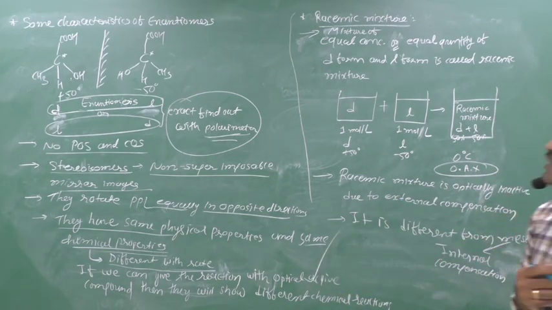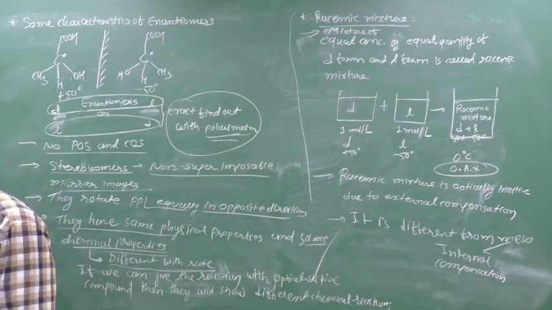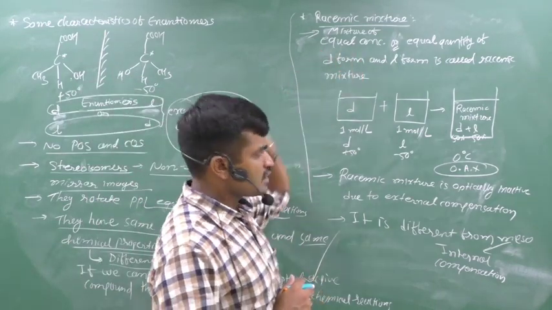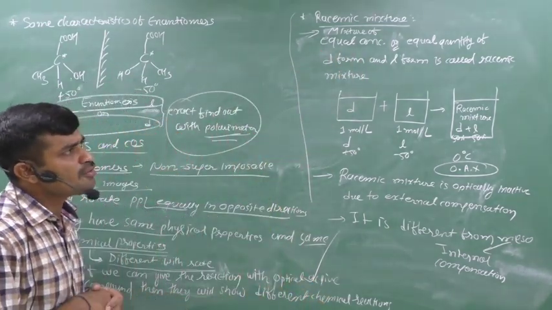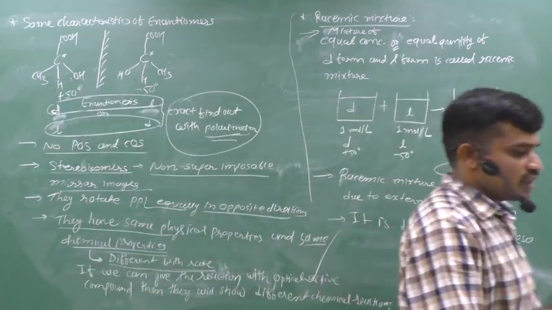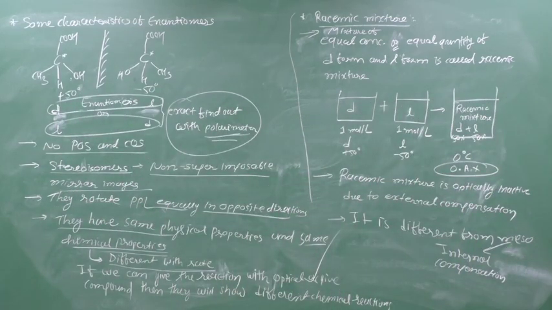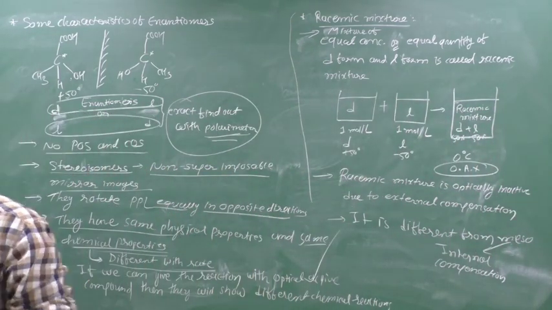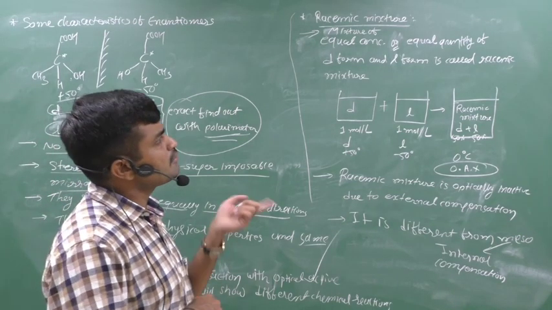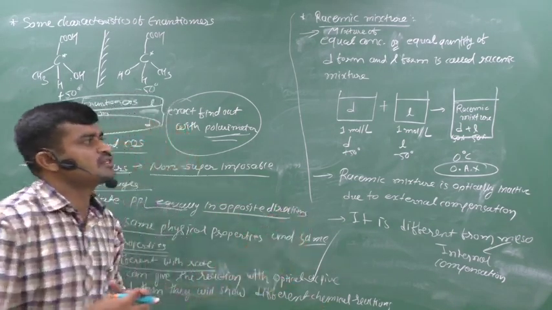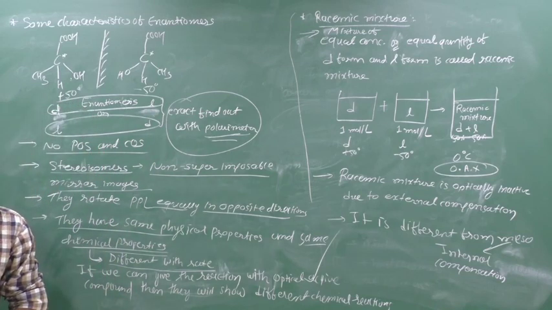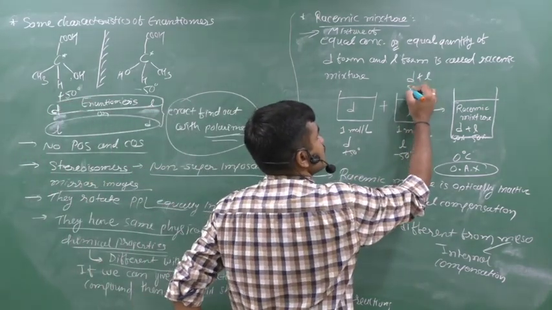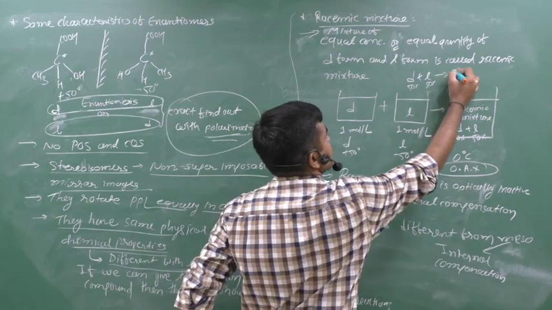Next term is racemic mixture. A mixture of equal concentration or equal quantity of D form and L form is called a racemic mixture. Mixture of equal concentrations means that if we have D and L isomers, we have the same concentration or same quantity of the D form and L form. This type of mixture is known as a racemic mixture. 50% D form and 50% L form is a racemic mixture.